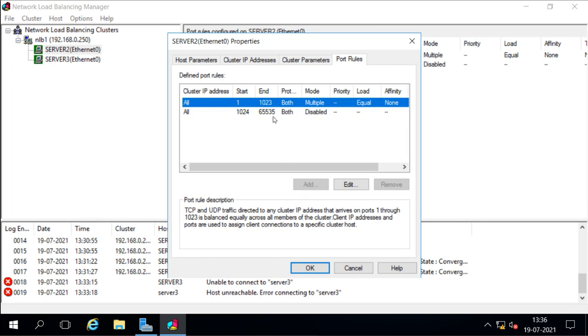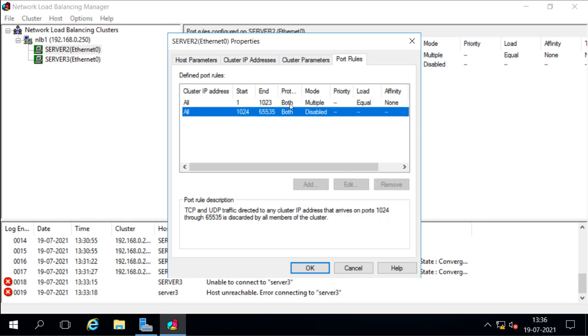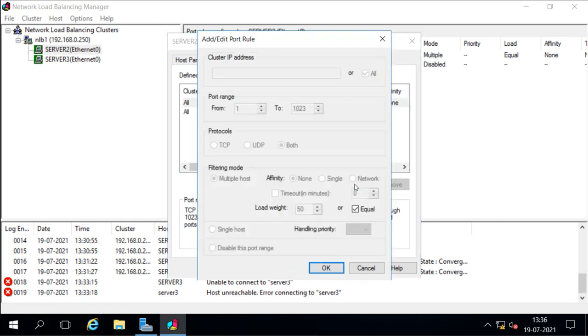What we can edit here is this option, the load. When I select this rule, which is enabled, I click edit. We can't change any of these settings, because they are set on the cluster, but this option is not available from the cluster. This option is only available here. It is the load weight. Load weight is by default set to equal. That means all the nodes of the cluster will handle the traffic equally.